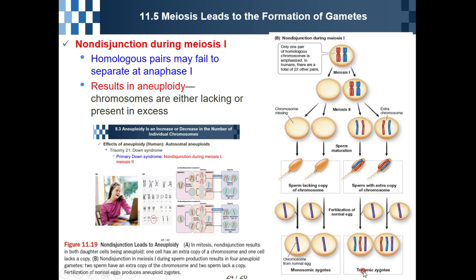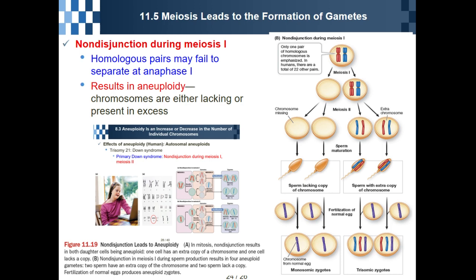The trisomic zygote happens very frequently, especially trisomy 21. For example, for chromosome 21, non-disjunction happens, so chromosome 21 goes to only one cell. Finally, they have chromosome 21, but they have three copies, like this. So this is Down syndrome.